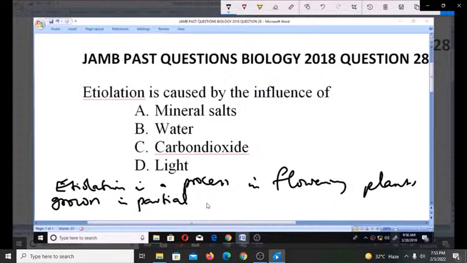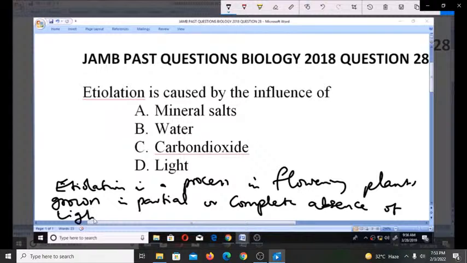Whenever you grow a flowering plant in partial or complete absence of light, then you have etiolation. So the growing of flowering plants in partial or complete absence of light gives what we call etiolation.